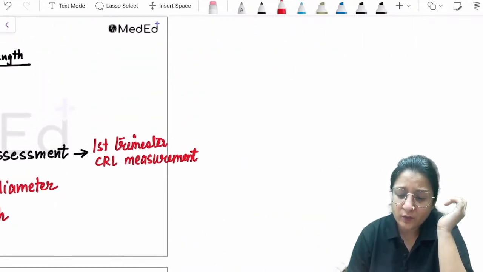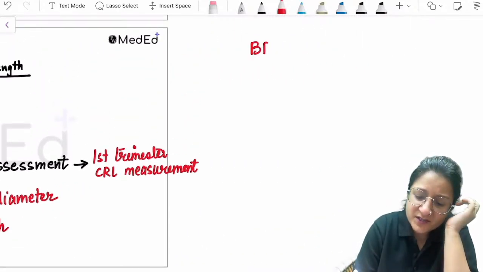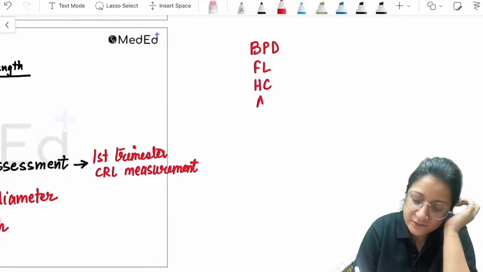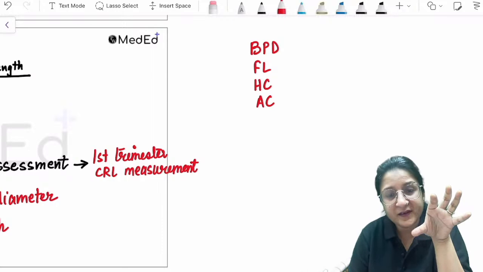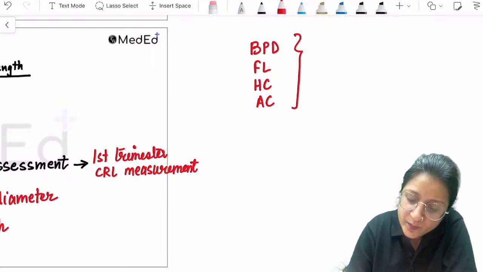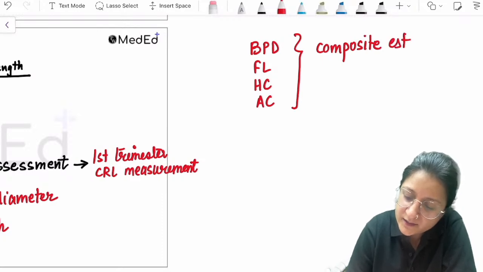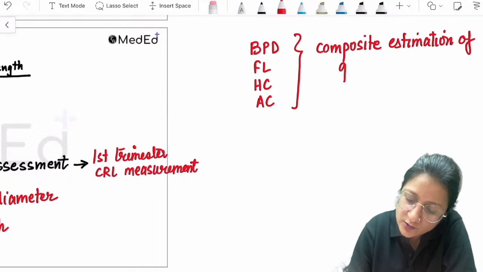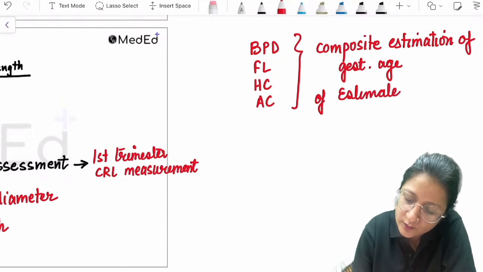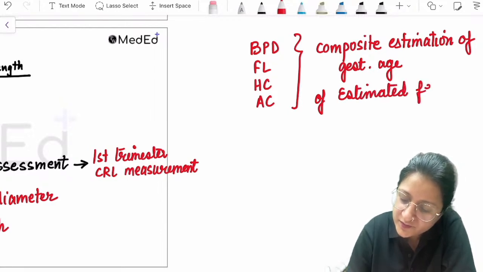So the sonologist measures every parameter: biparietal diameter, femur length, head circumference, abdominal circumference, and then he gives a composite estimation of the gestational age also, and a composite estimation of the estimated fetal weight also.